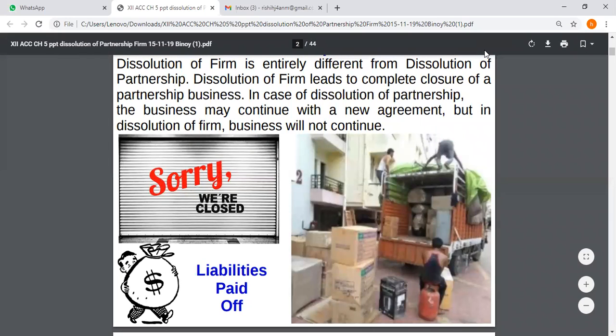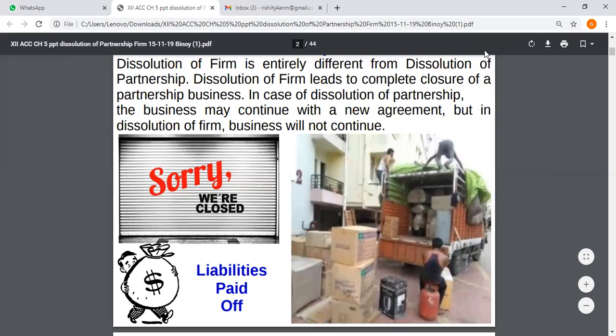Welcome everyone. Today we are going to start the next chapter of grade 12th accountancy, that is dissolution of partnership firm. As you can see on your screen, the company is now dissolved and probably the business has come to an end. There are two types of dissolution. One is dissolution of partnership and the other is dissolution of partnership firm.